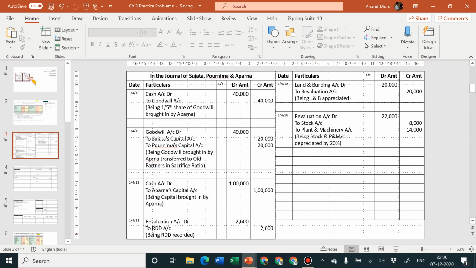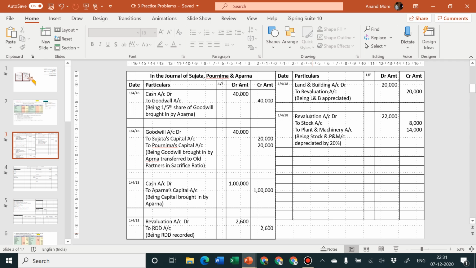I had discussed it just now. If the land and building gets sold immediately, if the debtors turn out to be bad, in that case the old partners should be entitled to either enjoy profit or to suffer loss. New partner does not have any right to demand any share in the past profits or past losses of the firm. So it will have to be transferred to old partners' capital, that is Sujata and Purnima in their old ratio, which is 1:1.